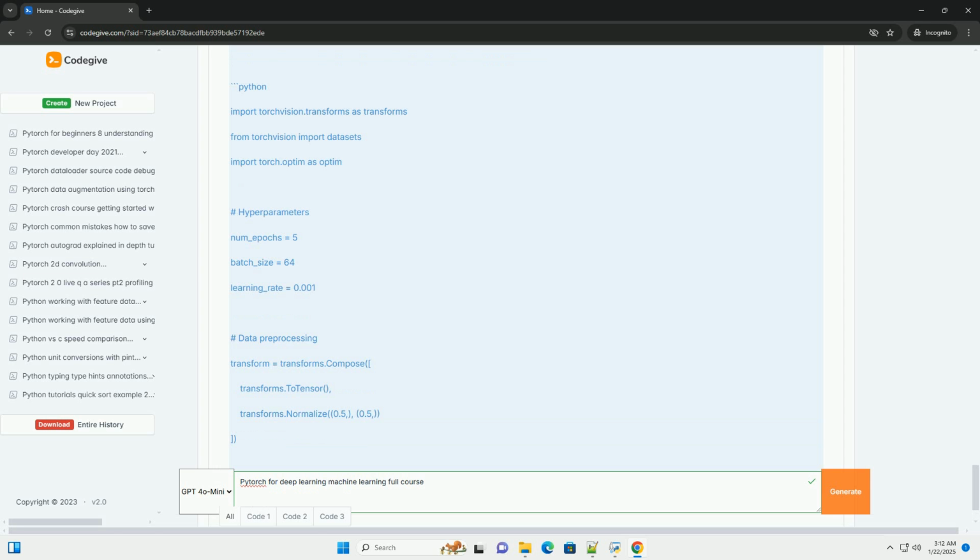9. Example, image classification with CIFAR-10. Let's implement a simple image classification task using the CIFAR-10 dataset. Loading CIFAR-10 dataset. Building a convolutional neural network. Training the CNN. 10. Conclusion.